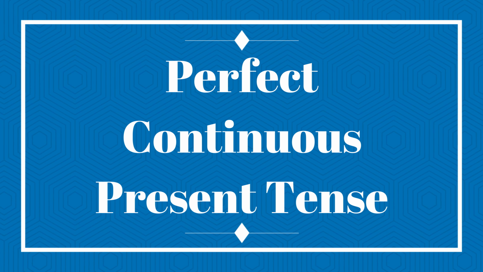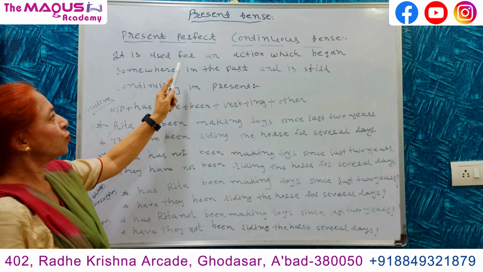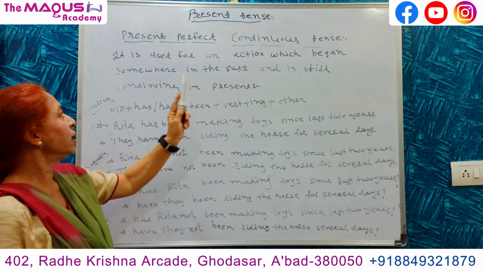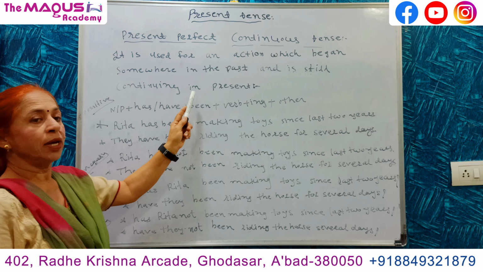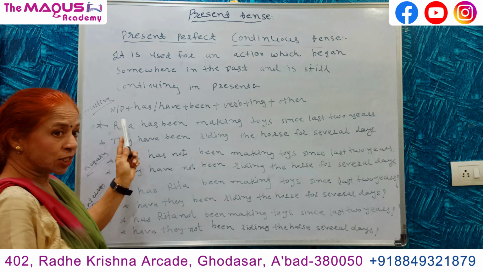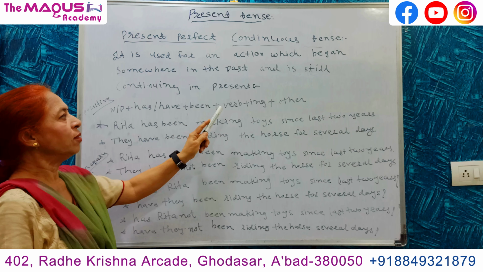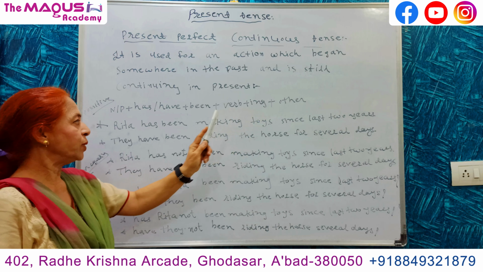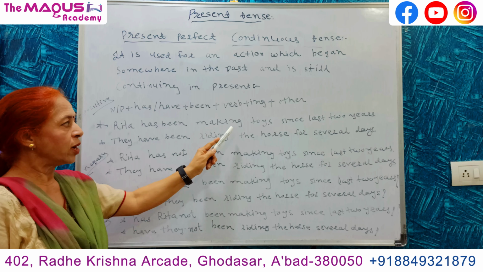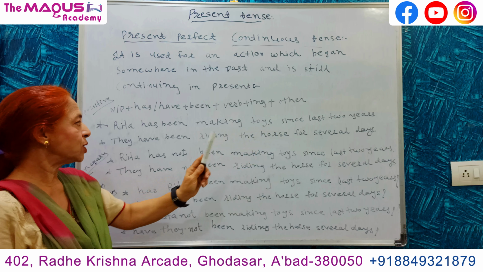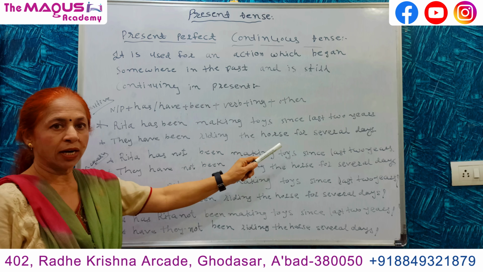Fourth type of present tense: present perfect continuous tense. It is used for an action which began somewhere in the past and is still continuing in the present. Its construction in positive: noun, pronoun, has, have, been, verb plus ing, other part of the sentence. Example: Rita has been making toys since last 2 years. Second, they have been riding the horse for several days.